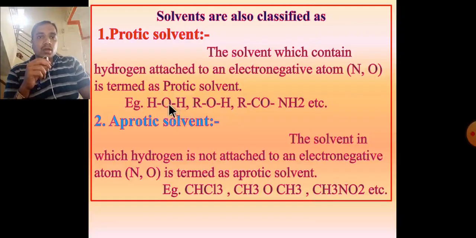In water, H is attached to oxygen. In alcohol, H is attached to oxygen. In amide, H is attached to nitrogen. Aprotic solvent: the solvent in which hydrogen is not attached to an electronegative atom, that is nitrogen and oxygen, is termed an aprotic solvent. Chloroform, ether, and methyl nitrate.